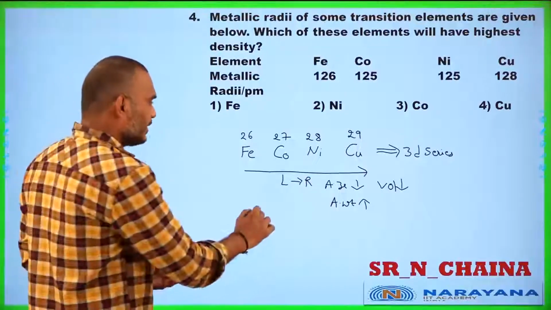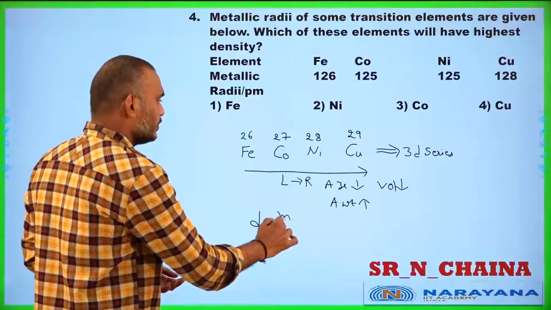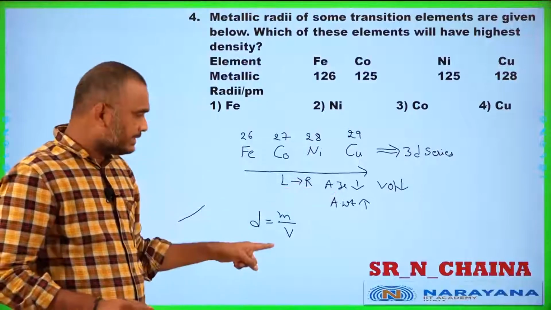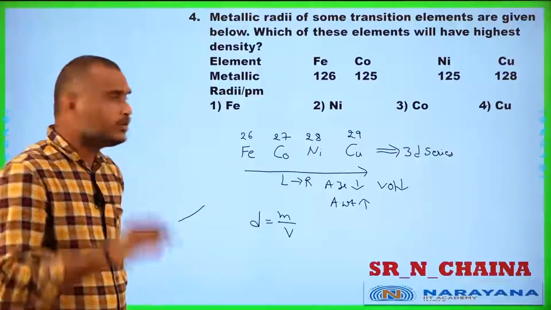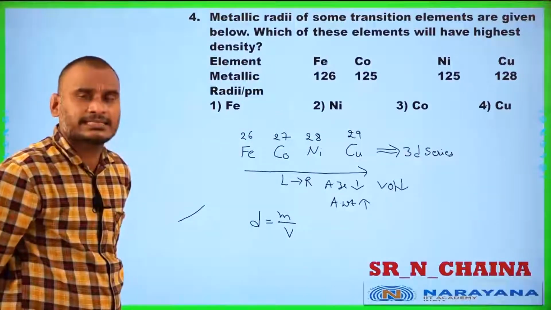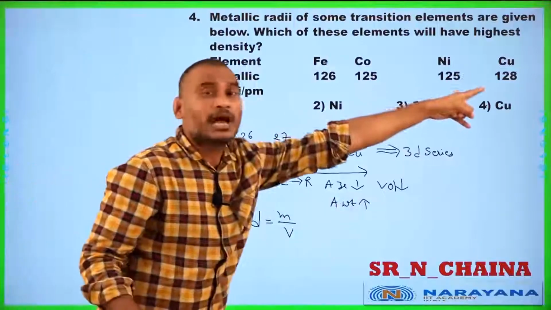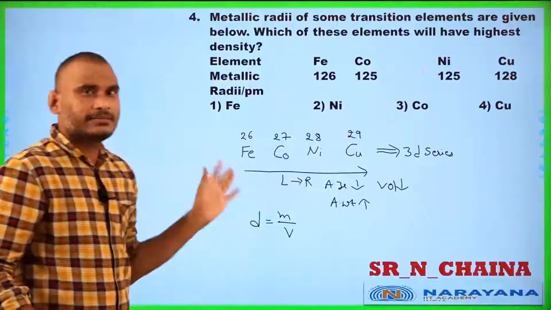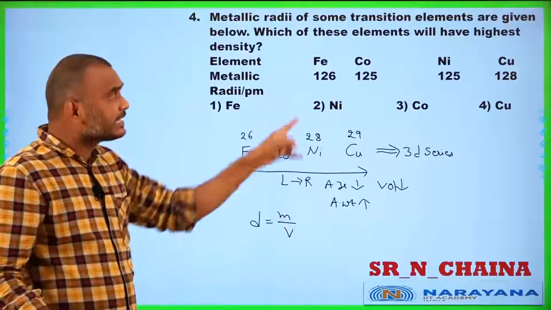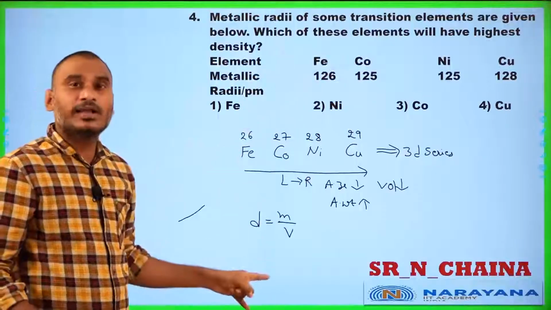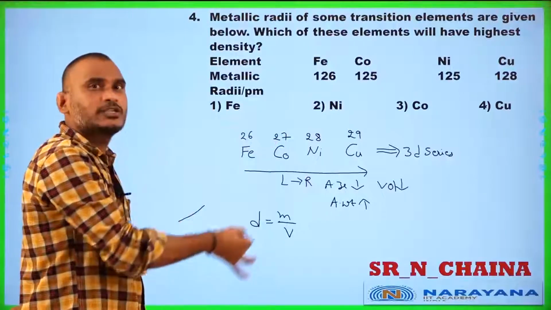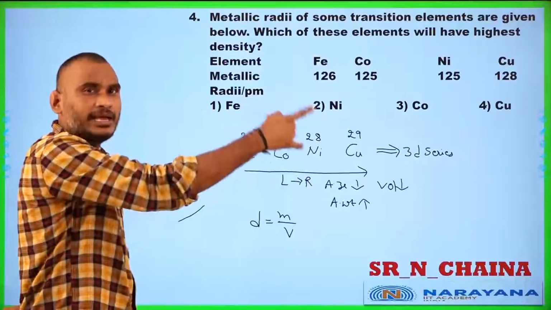Yes or no? Generally, what is meant by density? Density is equal to mass by volume. You know, student, the numerator value is going to increase and the denominator value is going to decrease. Don't think otherwise. Sir, your copper size is larger than nickel size. But the increment is not much, 125 to 128. That increment is not very high compared to the mass. That is why the mass increment is very high rather than the volume increment. That is the reason why the numerator value is going to be high, the denominator value is going to decrease, and the total value is going to increase.